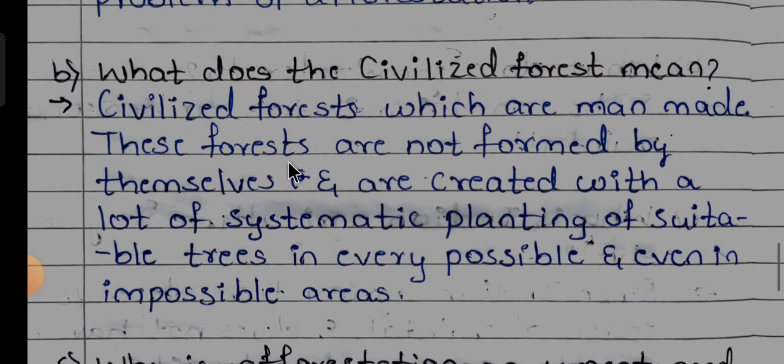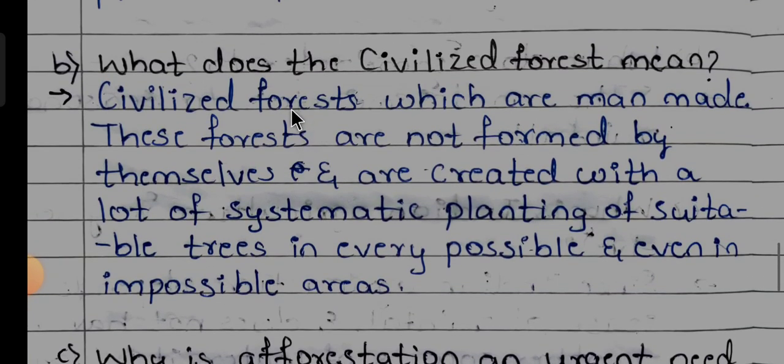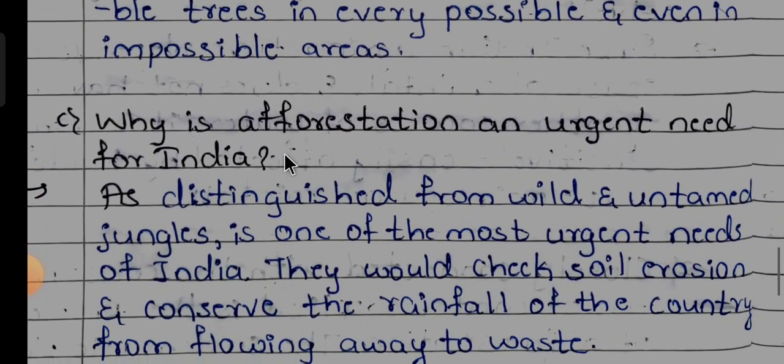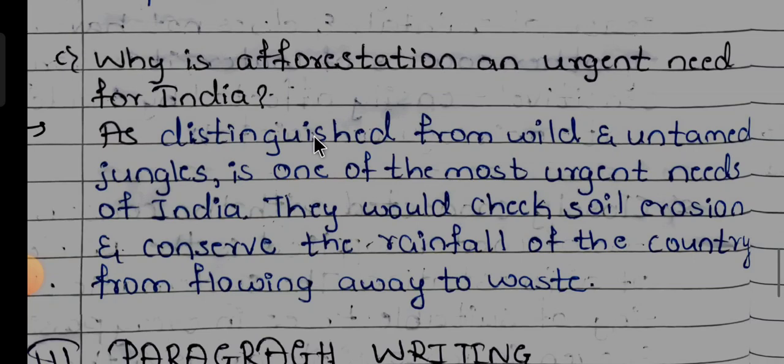Next B. What does the civilized forest mean? Civilized forest means which are man-made. These forests are not formed by themselves and are created with a lot of systematic planting of suitable trees in every possible and even in impossible areas. Next, C. Why is afforestation an urgent need for India? As distinguished from wild and untamed jungles, it is one of the most urgent needs of India. They would check soil erosion and conserve the rainfall of the country from flowing away to waste.